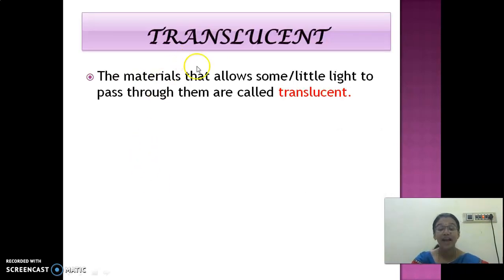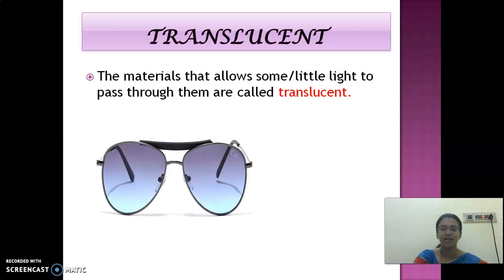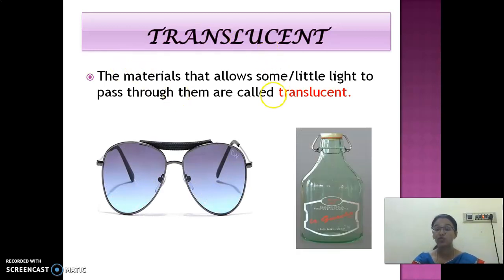Next thing is translucent. So these materials allow only little or some light to pass through them. They do not allow all the complete light to pass through them. Only few of the light particles may enter into this translucent material. Example, sunglasses and soda bottles.